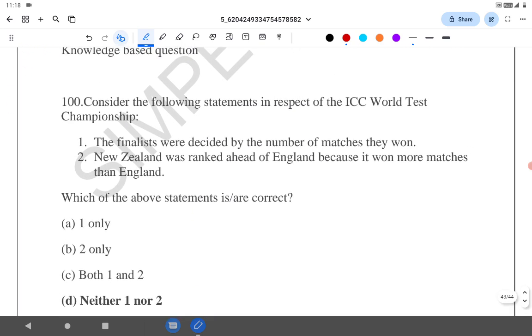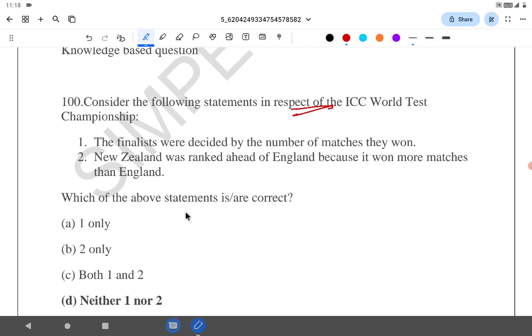Coming to the statement 100 questions. Consider the following statement in respect of ICC World Test Championships. The finalists were decided by the number of matches they have won. New Zealand was ranked ahead of England because it has won more matches than England. See, in the ICC Test World Championship, there are no league level games.